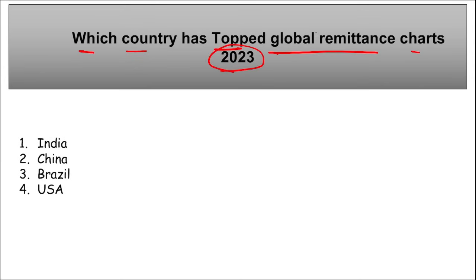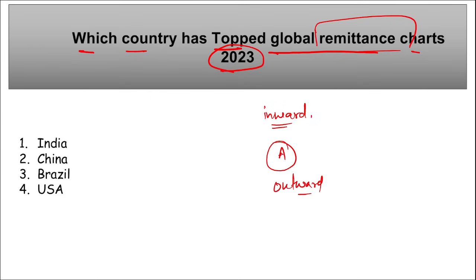See, remittances are also of two types, right? Remittance is basically money moving from one country to another country. There are two types of remittance, right? One is your inward remittance, and second is your outward remittance. Inward remittance is basically when an individual, say for example, this is a person, right? He moved to X country.